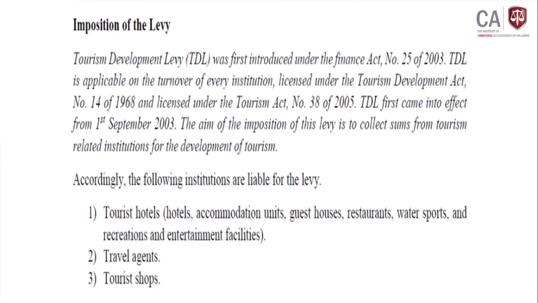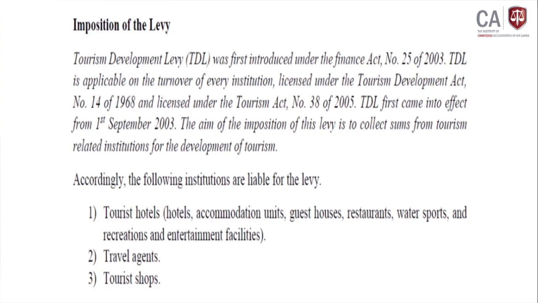TDL first came into effect from 1st September 2003. What is the purpose? The aim of the imposition: this levy is collected from tourist related institutions for what purpose? For development of tourism. For that purpose the taxes are collected, and this collection is used for that purpose.